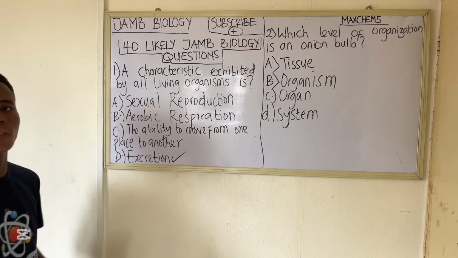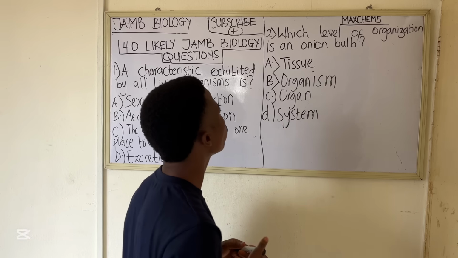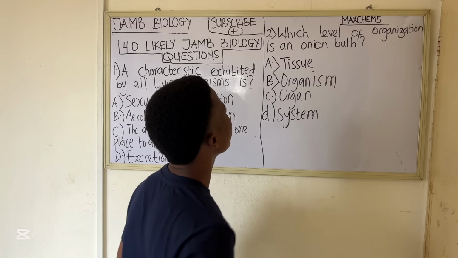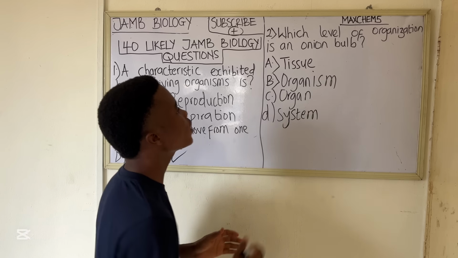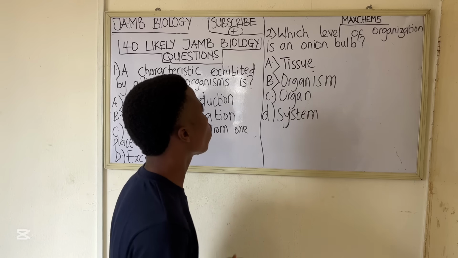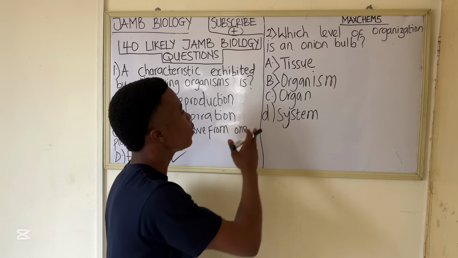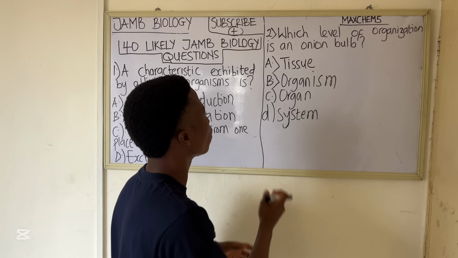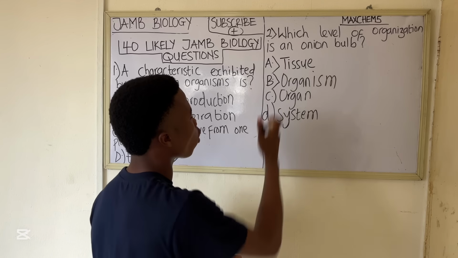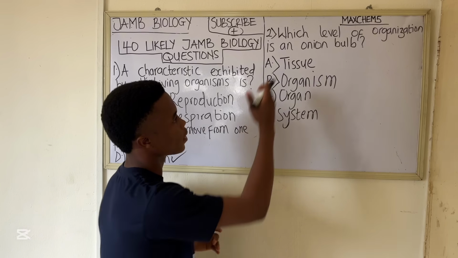So let's move to the second question. Question 2 says, which level of organization is an onion bulb? Option A says tissue, B organism, option C organ, and option D system. So let's analyze these options and get the correct answer.